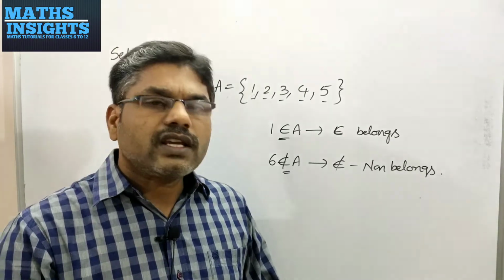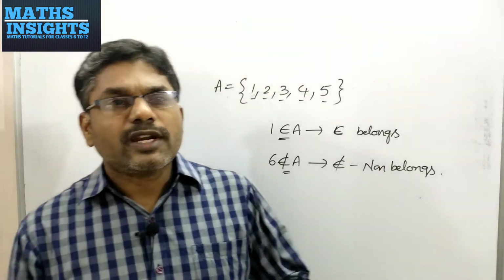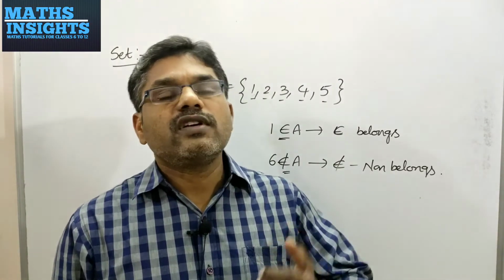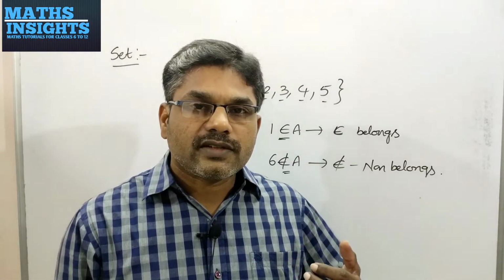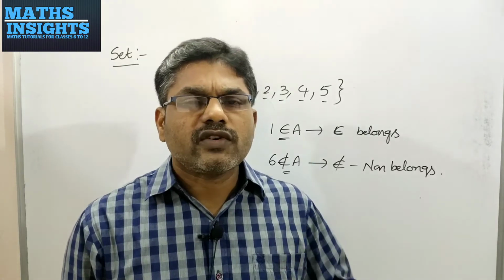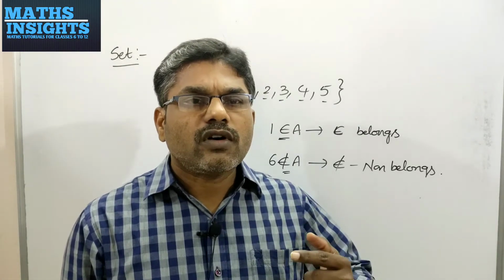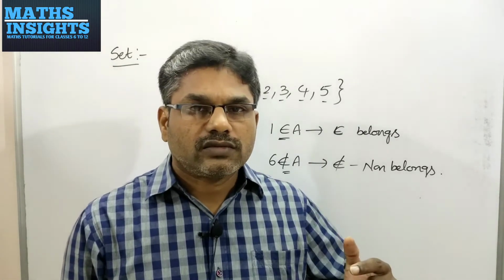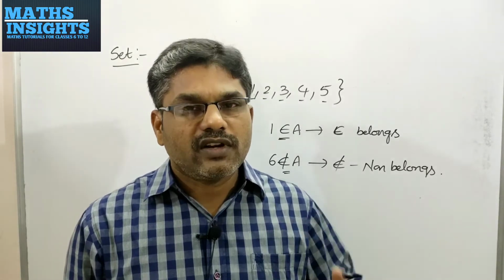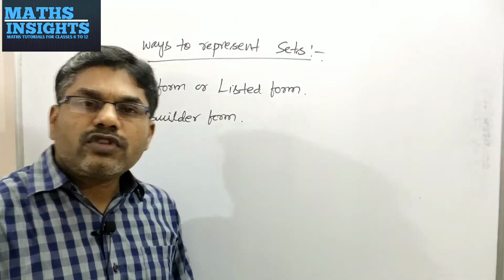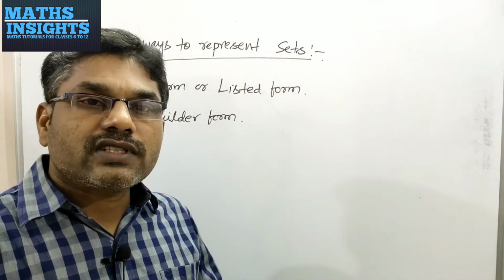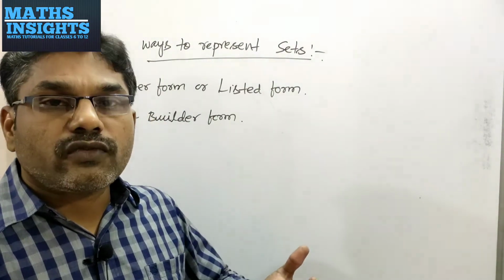Next is very important: how to represent a set. There are different ways to represent a set. The main two ways are roster form or listed form, and the second one is set builder form. If you come to the first one, the name itself says listed form or roster form.